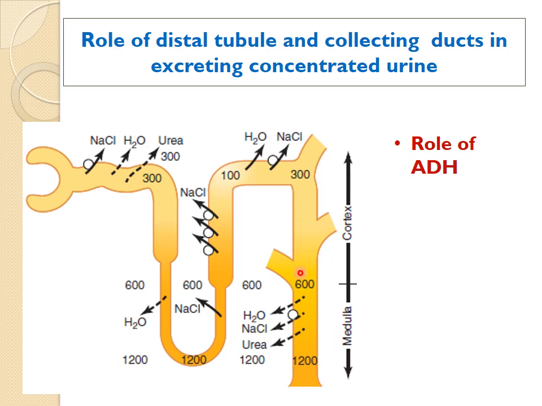ADH will increase the water channels here and it will reabsorb the water. Most of the water passing through here will be reabsorbed. By reabsorbing the water from the distal tubules, it will prevent the loss of water in the urine by forming a concentrated urine. So this is all about how the kidney forms the concentrated urine in case of water deficit, to prevent water loss and to conserve the water.